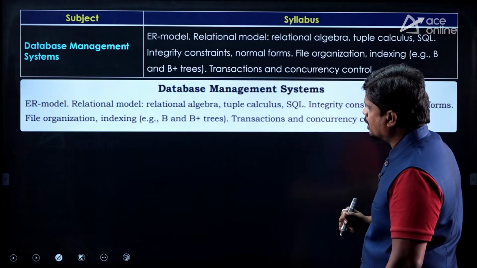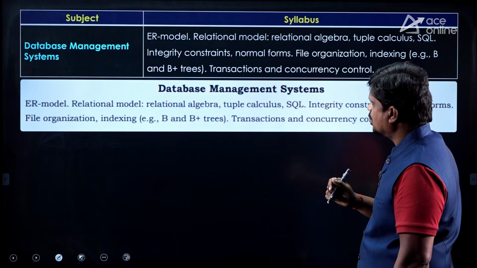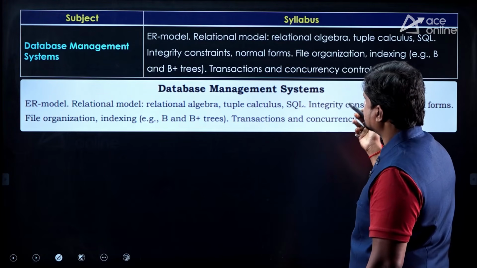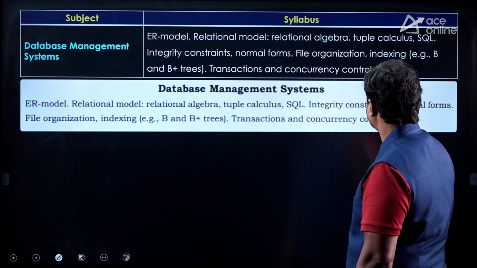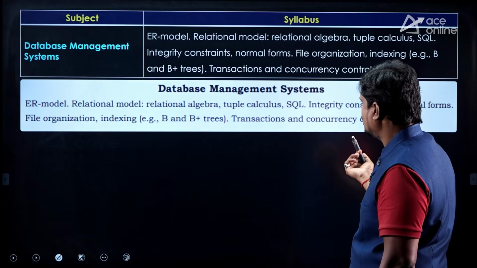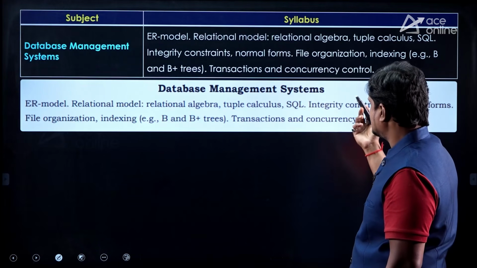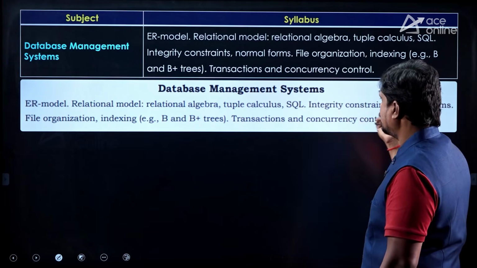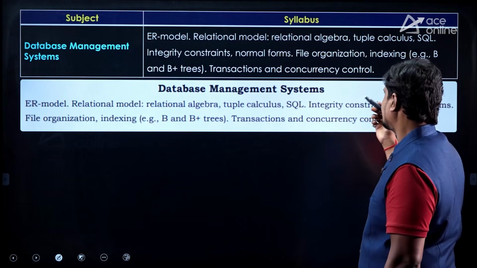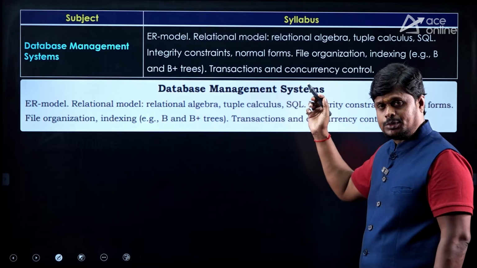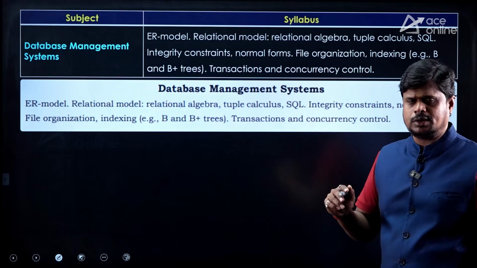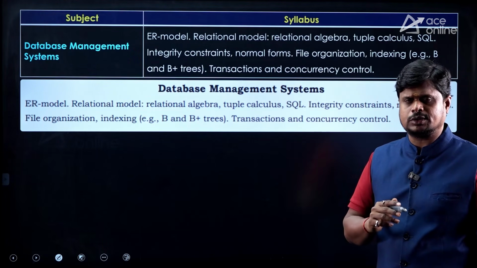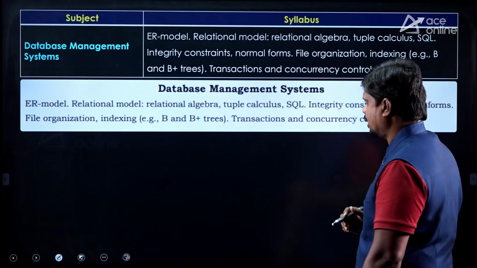Then coming to database management systems: ER model, relational model, relational algebra, tuple calculus, SQL, integrity constraints, normal forms, file organization, indexing, B and B plus trees, transaction and concurrency control. Same syllabus. There is no change even in the DBMS subject with respect to GATE 2026 and 2027, right?